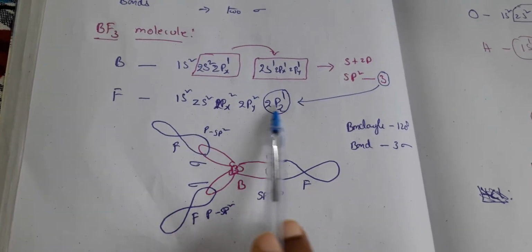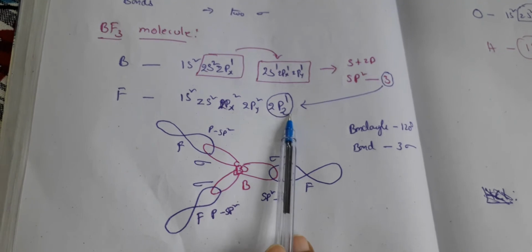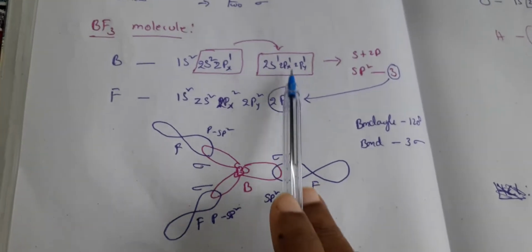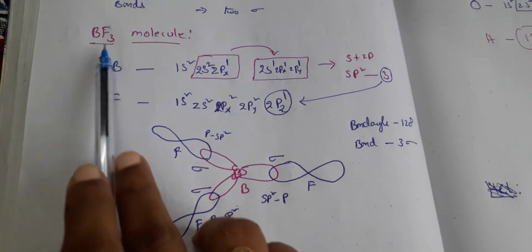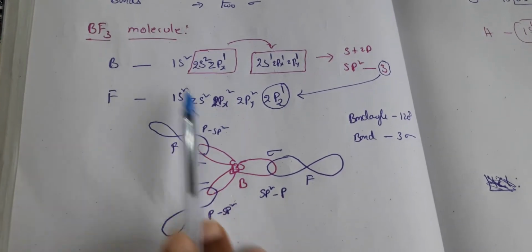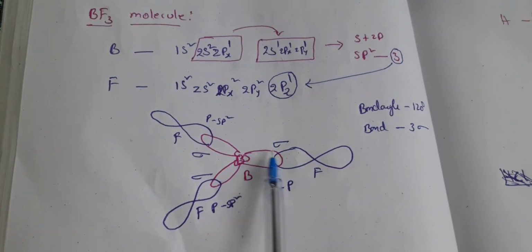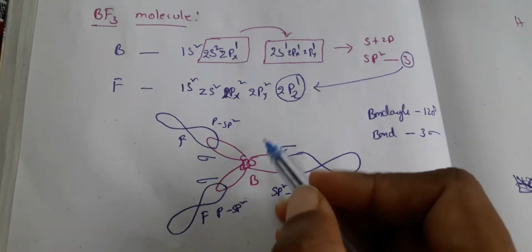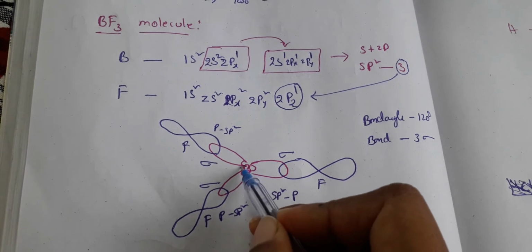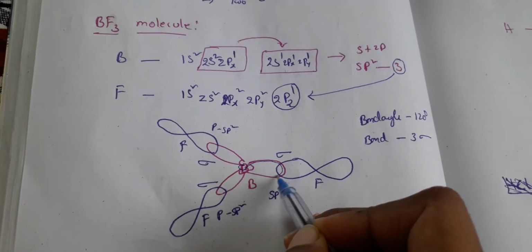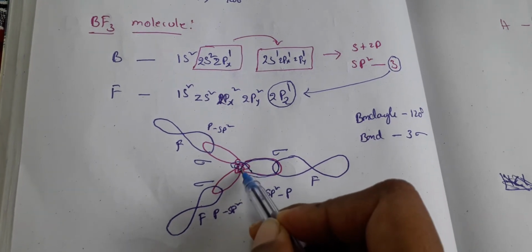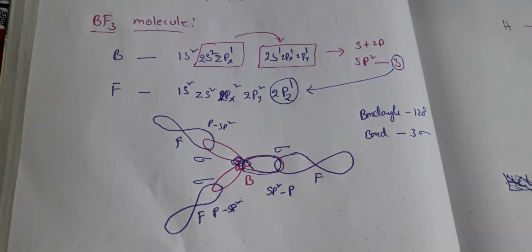In fluorine you have only one electron which is unpaired. So now 3 fluorines are needed for boron in order to form the BF3 molecule. So now you take boron. In boron you have 3 sp2 orbitals. Again I am repeating this one, a small loop here and a bigger loop here. This forms an sp2 hybridized orbital.